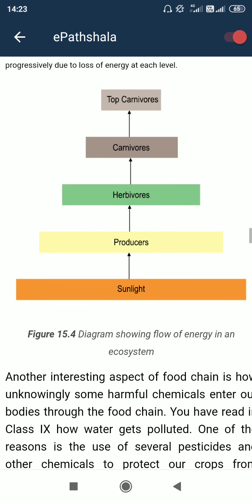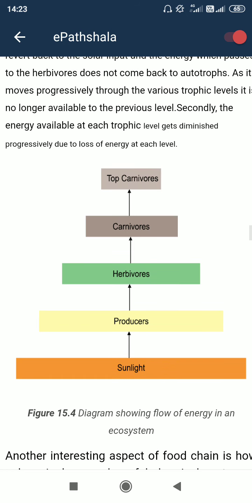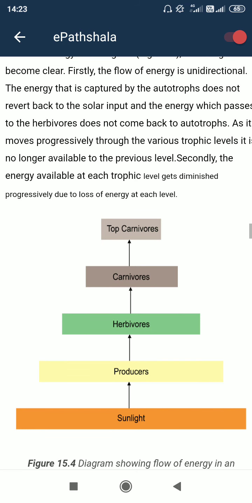So here sunlight is used by producers to produce the carbohydrate or sugar, then that is taken by herbivores. Herbivores means those animals who eat plants, mainly plants or some other form of photosynthetic organism. After herbivores, carnivores means whosoever is eating herbivores.